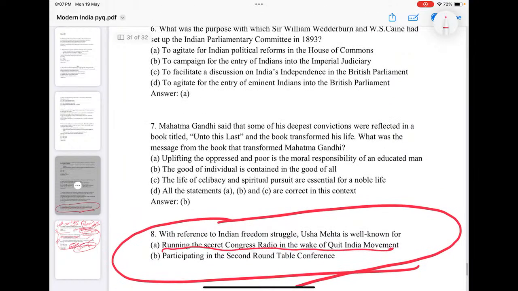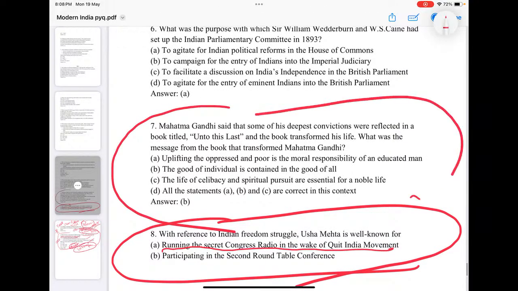There is a question: Gandhi said the book Unto This Last transformed him. What was the message from the book? There are lots of books and personalities that inspired Gandhiji and his Satyagraha. You must have an idea of the different authors and their popular books which inspired Gandhiji for his Satyagraha and his ashram concept, etc. Here, see how Unto This Last influenced him: the good of the individual is contained in the good of all.